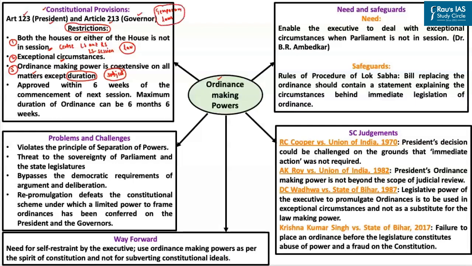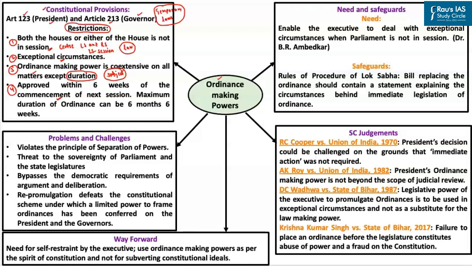The next aspect is with respect to the duration of ordinances. Whatever ordinances are issued by the President or the Governor should be laid before the legislature when it reassembles, and such ordinances have to be approved within 6 weeks of the commencement of the next session. If the ordinance is approved by the legislature, it would become an act. On the other hand, if the legislature rejects the ordinance, then it would no longer be in existence.